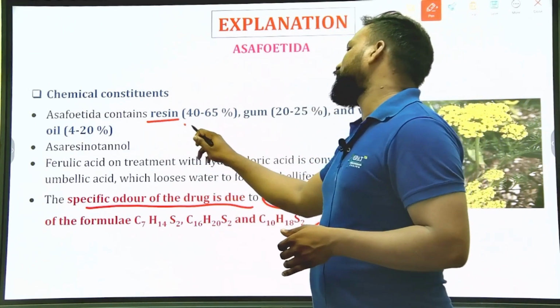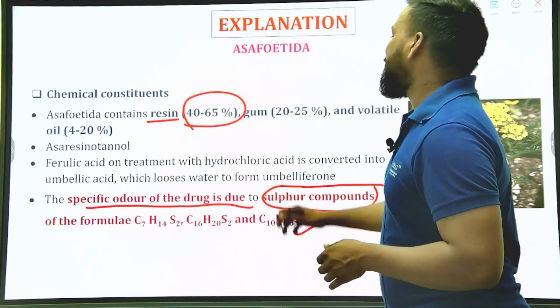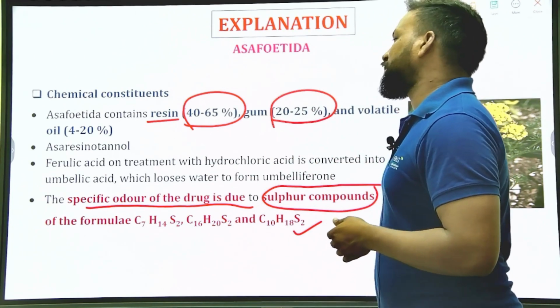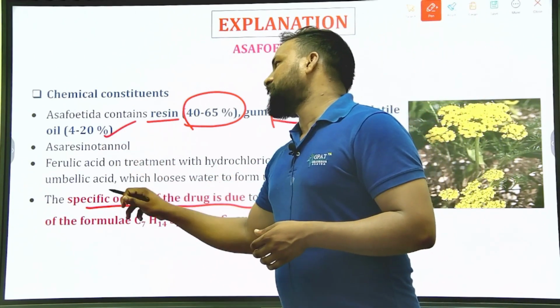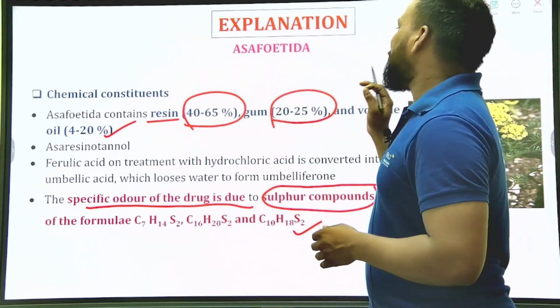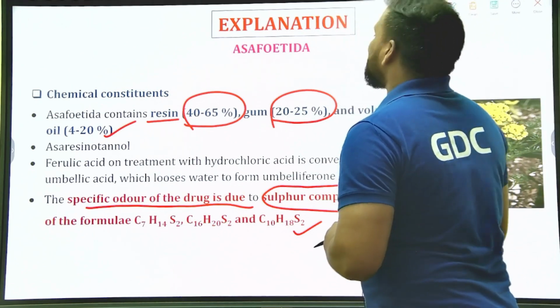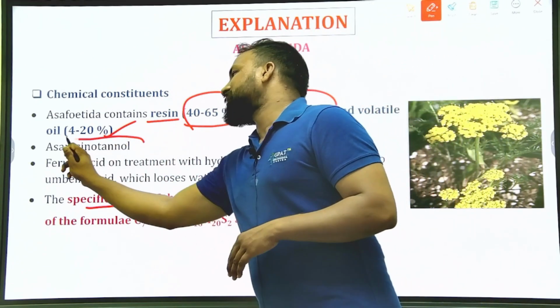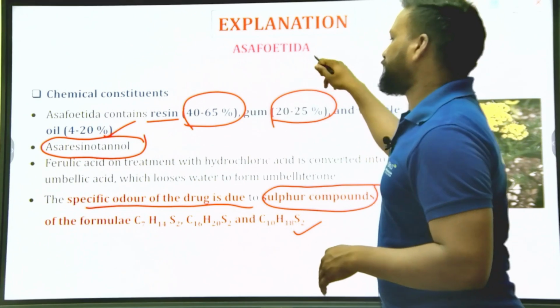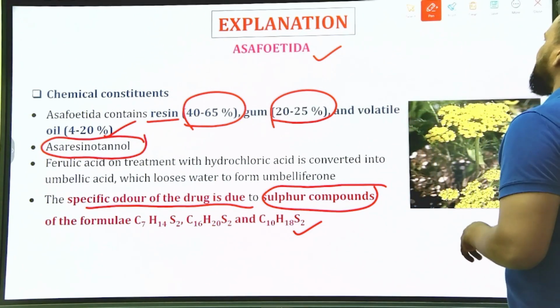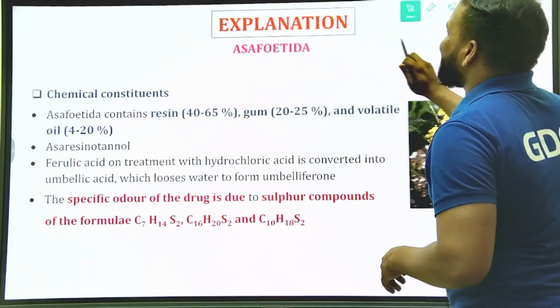It contains about 40 to 65% of resins, gums about 20 to 25%, and volatile oil about 4 to 20%. The chief constituent is asaresinotannol. Clear? Yes, that's it. Moving to the next question.